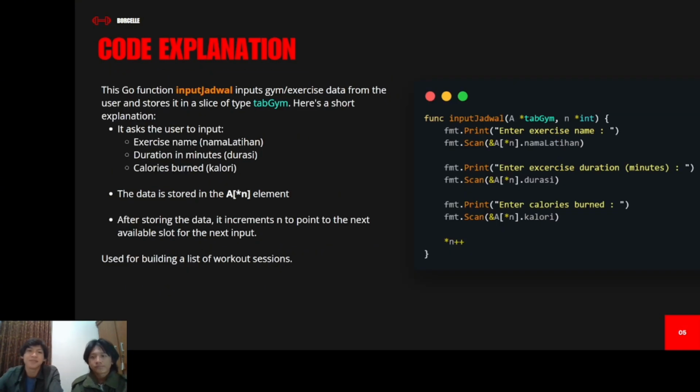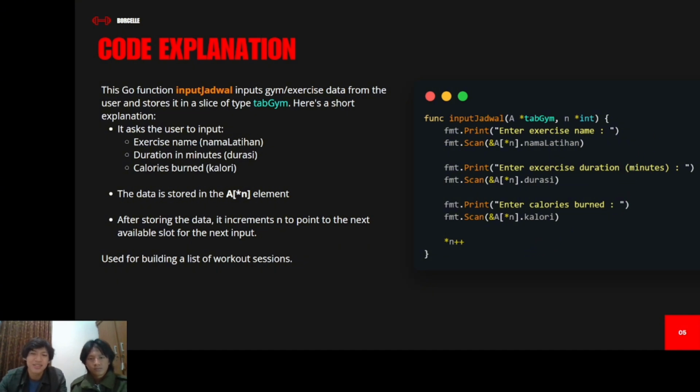The second is function input jadwal. This Go function input jadwal inputs gym or exercise data from the user and stores it in a slice of type gym. Here is a source explanation. First, it asks the user to input the exercise name, which is from the nama latihan, and second is duration in minutes. We have duration, and the third is calories burned, in calorie.